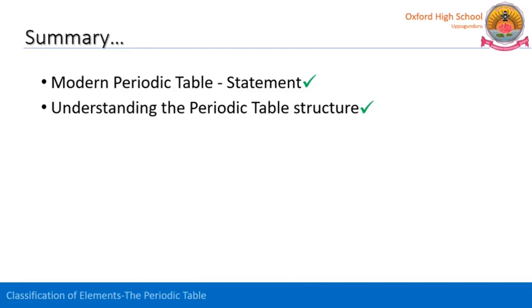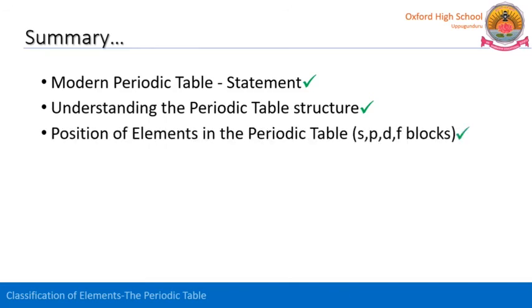are represented by using the Roman numerals 1 through 8, following the same old tradition A and B, 1A and 2A. Starting from 1A and 2A, and again from the 13th group, that is 3A group, 13 to 18, that means 8th A. These are all A groups, and in between 2 and 13, those are groups 3 to 12. These all come under B group. But 8, 9 and 10, those three groups are represented as 8th B.